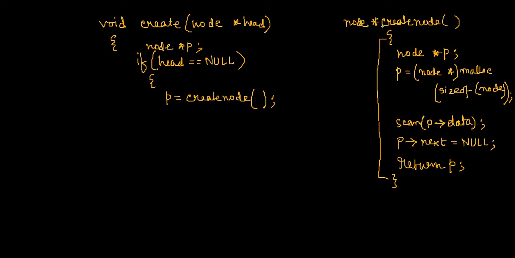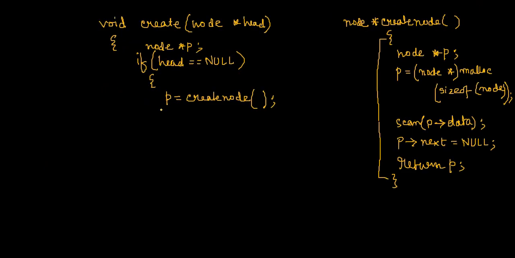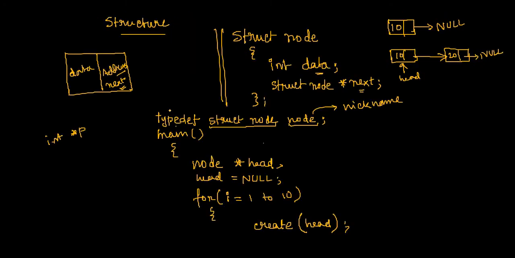So node pointer create will be the proper declaration of this function. Fine. And now, anyway, after returning this over here, this is held by this p. Fine. And then what to do? You see, I have nothing to do right now because it is the first node. So I can directly go back to the main function now.